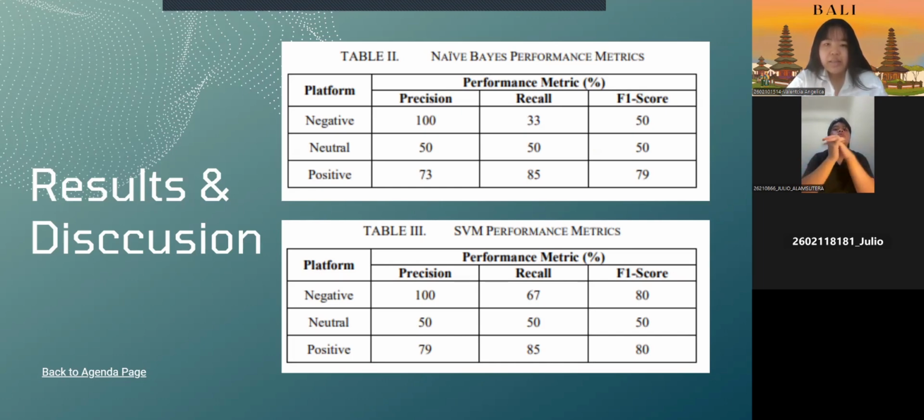And Table 3 shows the support vector machine model using the Shopee platform. The precision of the negative class is also 100%. That means that all tweets that are predicted as negative are truly negative, and 67% of the actual negative instances were correctly identified.